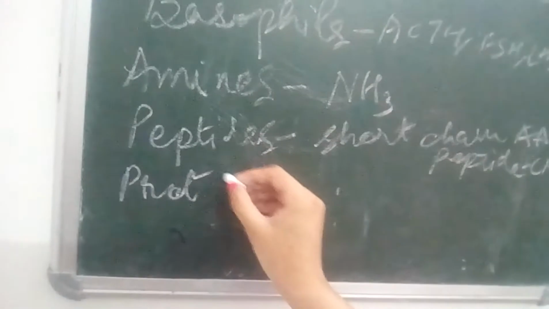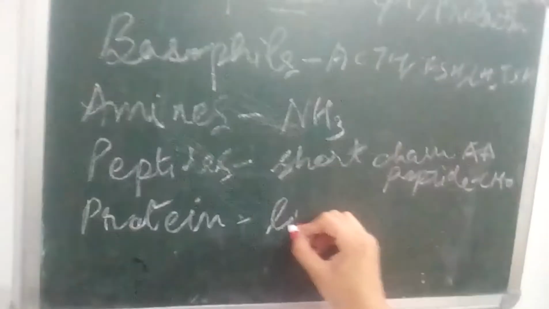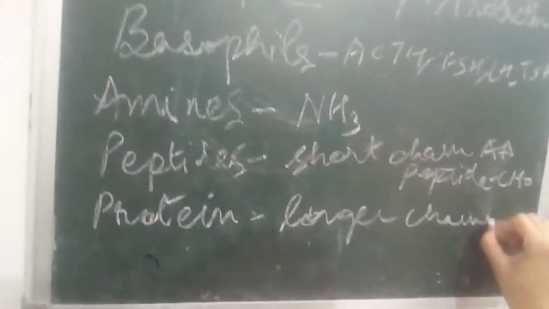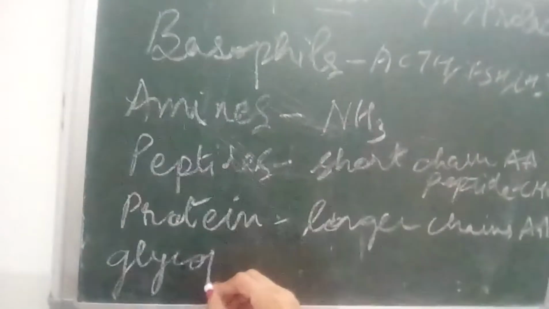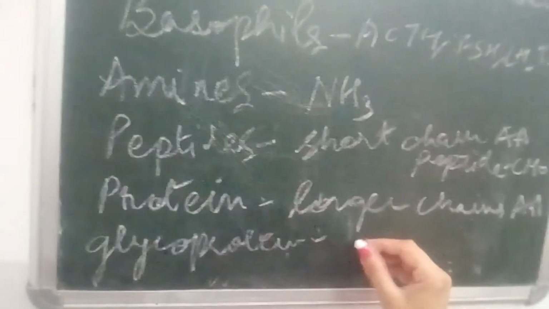And the next one is the protein type hormones. Protein type hormones are the longer chains of amino acids. The other ones are the glycoproteins, which have a glycosidic bond with the proteins.